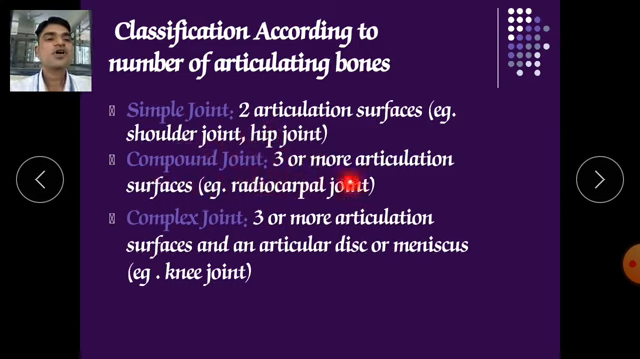Compound joints have three or more articulation surfaces, for example the radiocarpal joint, meaning the radius, ulna and carpals are connected. Complex joints have three or more articulation surfaces and an articular disc or meniscus, for example the knee joint. Here you will find the joint between the tibia, fibula, patella and the femur. So more than three bones are connected.